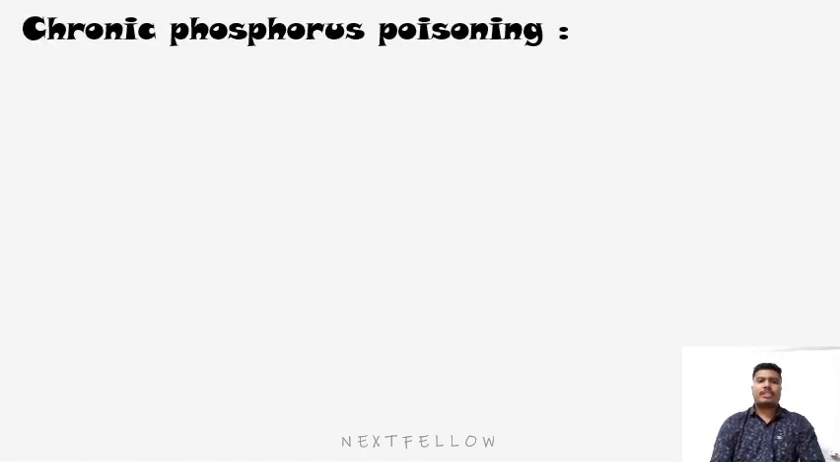Now we will discuss chronic phosphorus poisoning. Chronic phosphorus poisoning occurs due to frequent inhalation of fumes of phosphorus or phosphorus pentoxide for a long period of time, which causes a condition called phossy jaw or glass jaw. Okay,